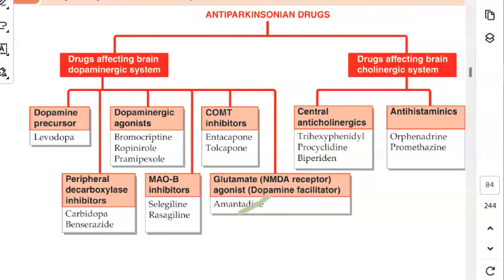So we finished amantadine, levodopa. Next we will look at pramipexole, ropinirole. These two are also written. And then we will go to the next drug.